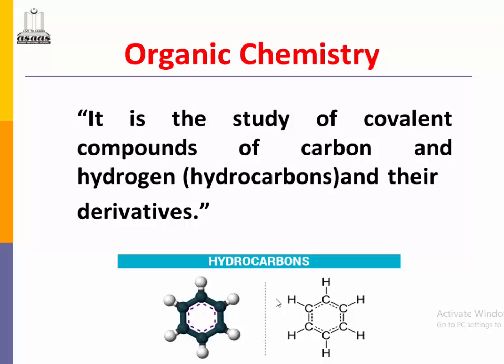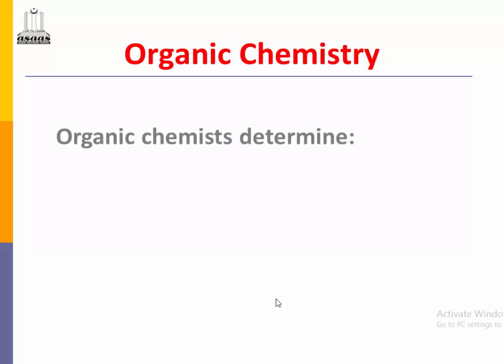with hydrogen atoms. Derivative means when these hydrocarbons, carbon and hydrogen, are attached to other atoms like oxygen, as in glucose. The formula of glucose is C6H12O6. So you have seen that oxygen is added to the carbon and hydrogen and it forms glucose. So we can say that glucose is a derivative of hydrocarbon.